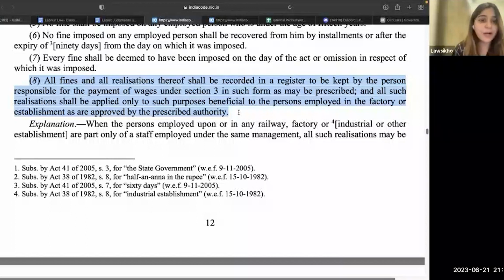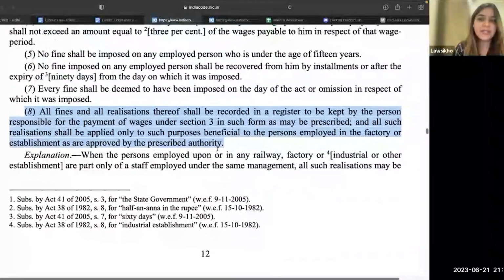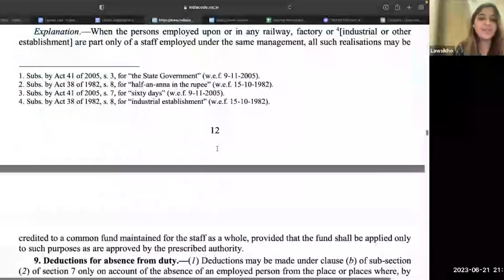Okay, so for record purposes. So if you see, all fines and realizations thereof shall be recorded in a register to be kept by the person responsible under section 3. Section 3 is saying whose responsibility it is to pay wages. So for a factory, it is the manager, for railway, it is so and so. Correct? So this is number 1, valid deduction, fine.